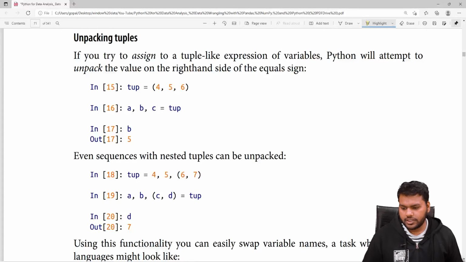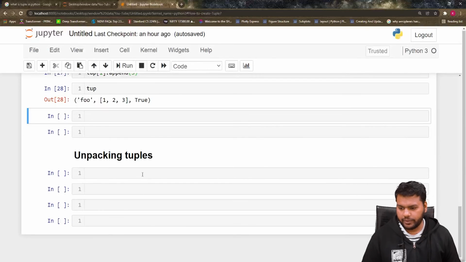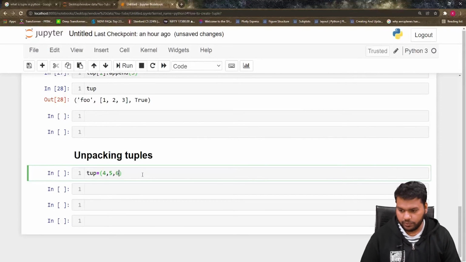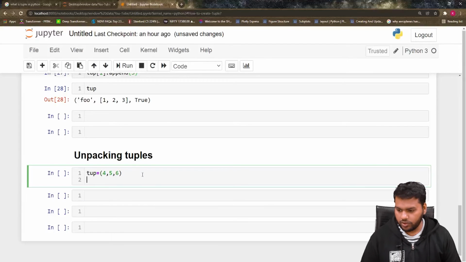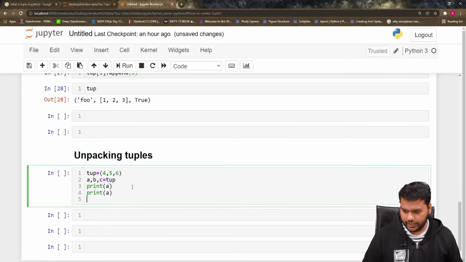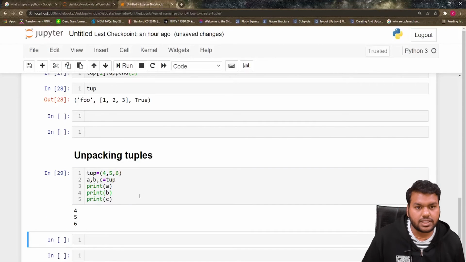So if I define this tuple here, tup is equal to 4, 5, 6, and now I define a, b, c is equal to tup, I can print a, and then for you I am just printing b and c also. This is my c and this is my b. This is the way we can unpack the tuple values.